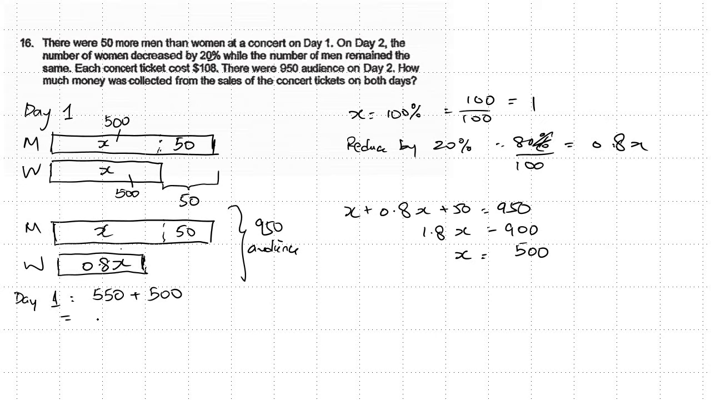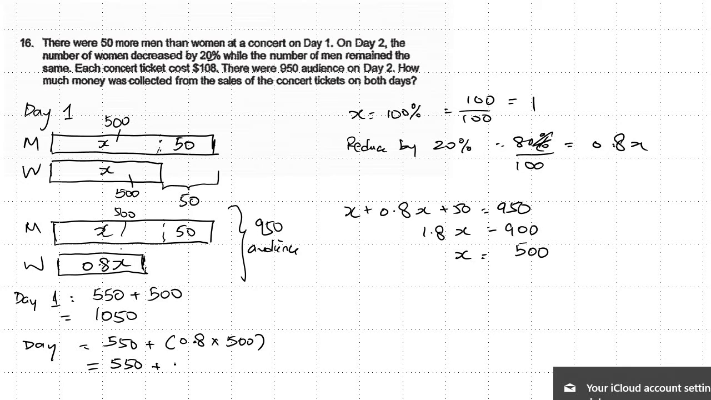So I will have 1050. Then day 2, X is 500, right? The men remain the same, 550. But here is not, here is 0.8 times X. So what is 0.8 times X? You put 0.8 times 500, and you notice that this is 400. So it's 550 plus 400.